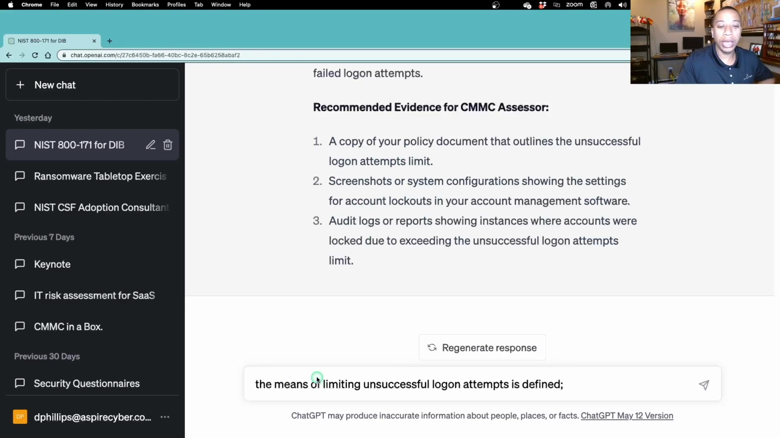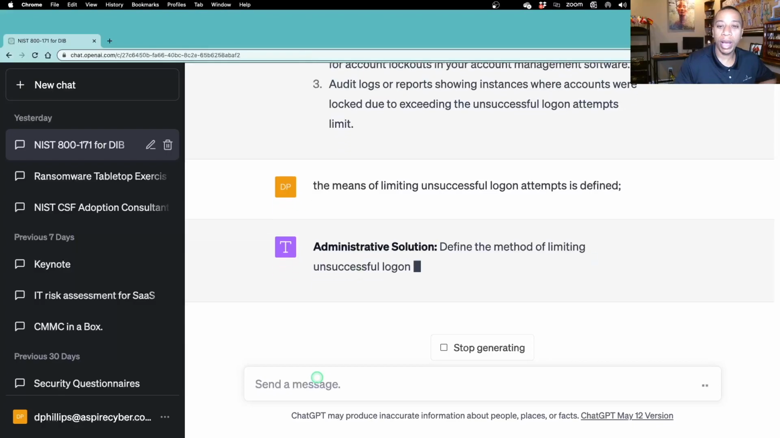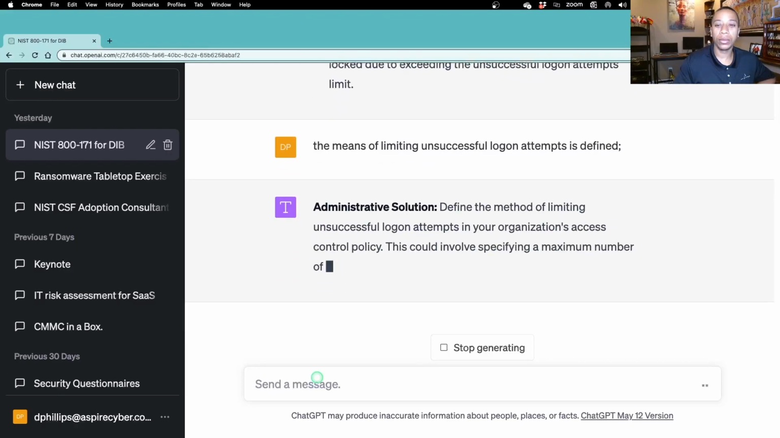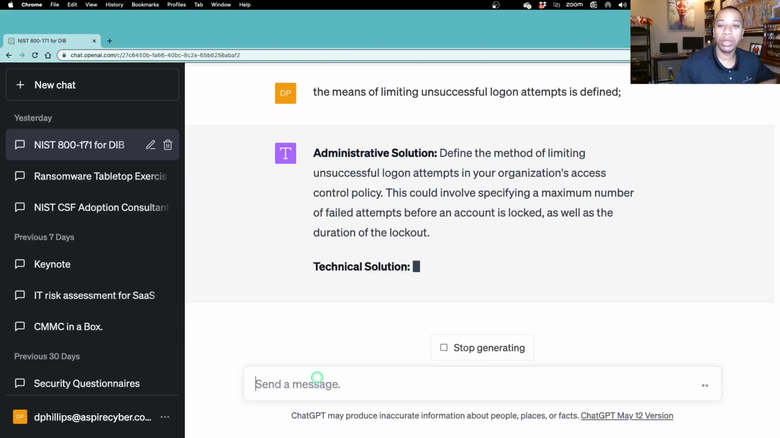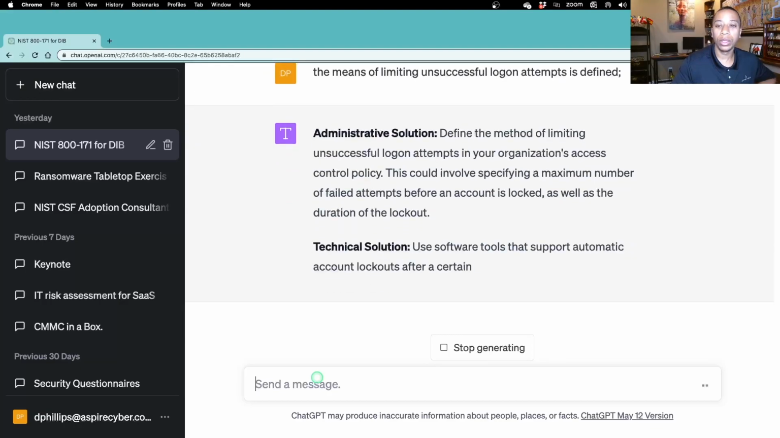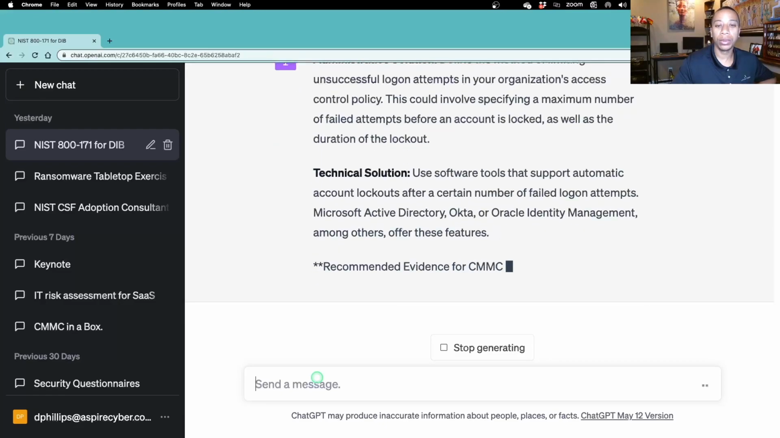Our assessment objective: the means of limiting unsuccessful logon attempts is defined. ChatGPT, how do we go about doing that? So we can involve specifying a maximum number of failed attempts before lockout. We can use software that supports automatic lockout, like Active Directory.